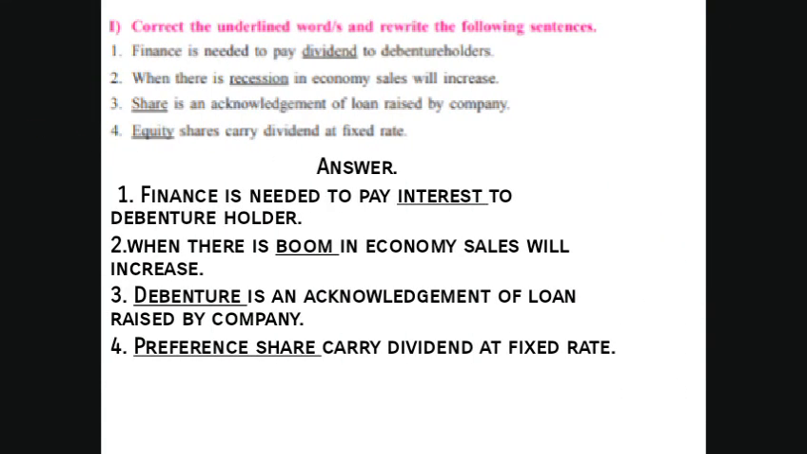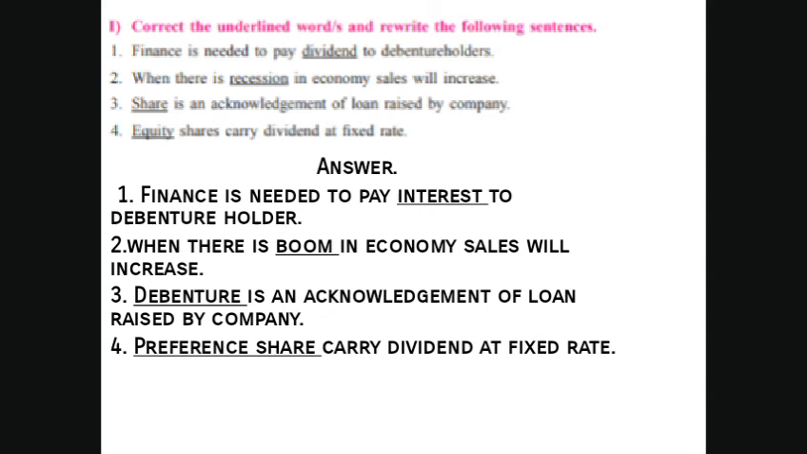Now correct the underlined words and rewrite the following sentences. You have to correct it. First, finance is needed to pay dividend to debenture holders. The answer is finance is needed to pay interest to debenture holders, not dividend. Second, when there is a recession in the economy, sales will increase. Correct: when there is a boom in the economy, sales will increase.